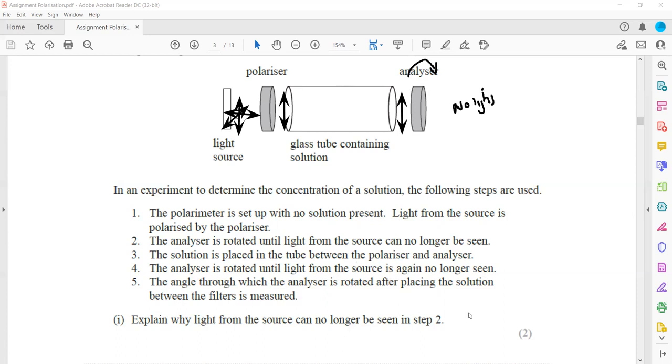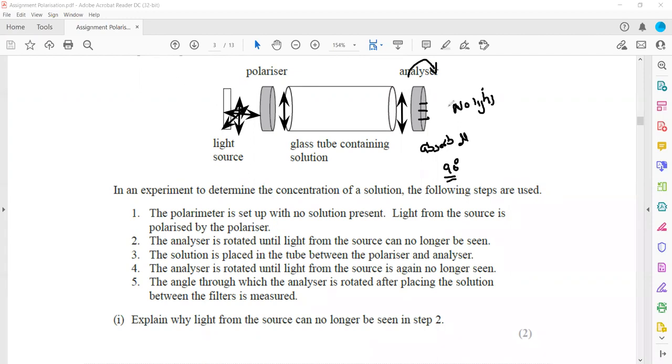It means the plane of the analyzer is perpendicular, or 90 degrees, to the light. So light is completely absorbed. If we draw the plane, this plane of the analyzer and the component of the light are perpendicular, so it absorbs all light and the angle between them is 90.